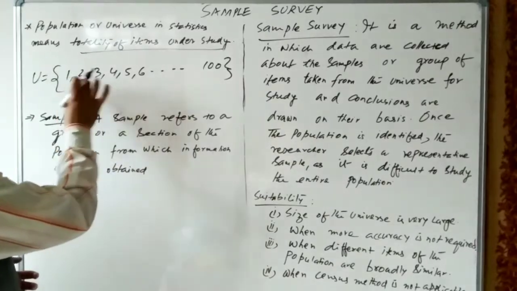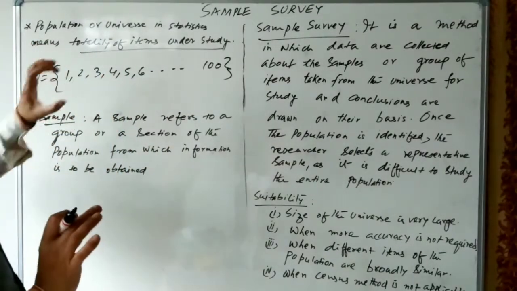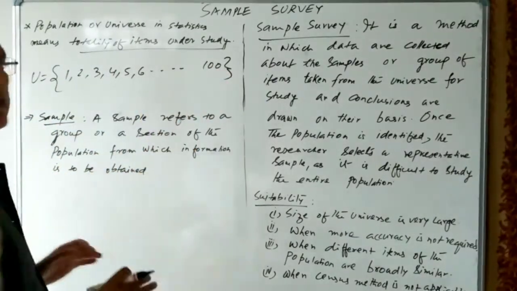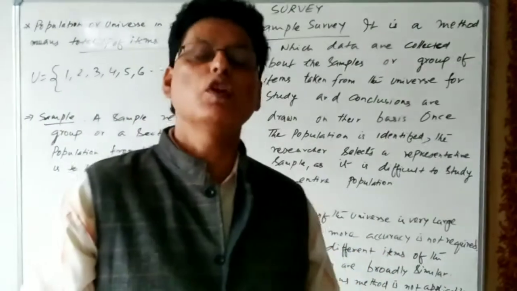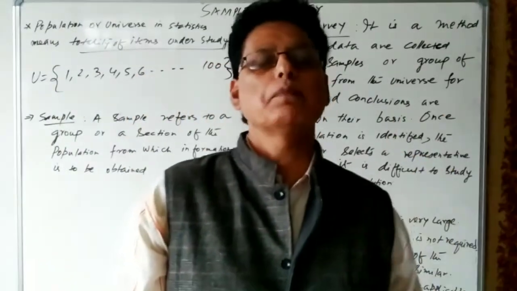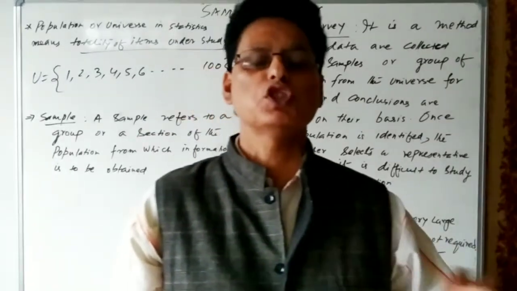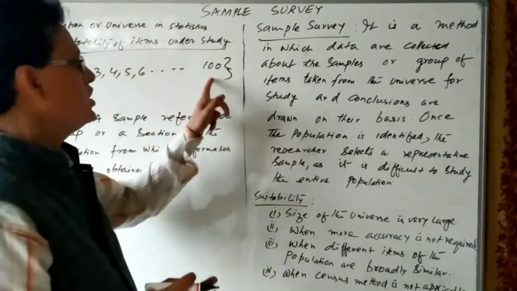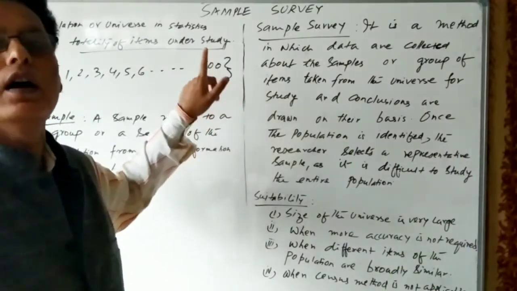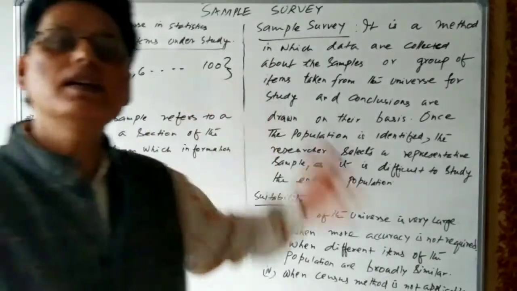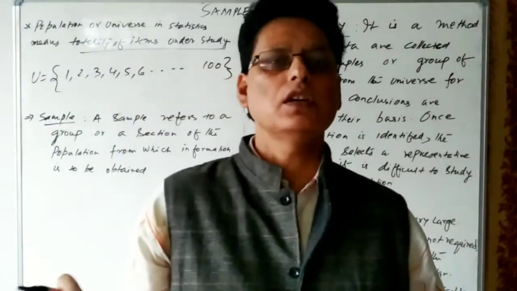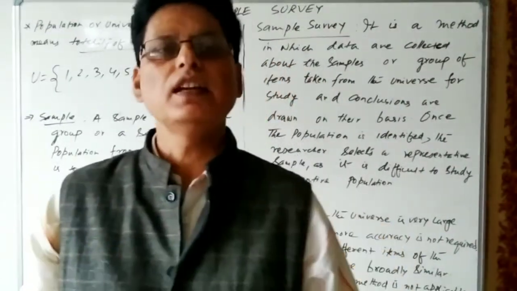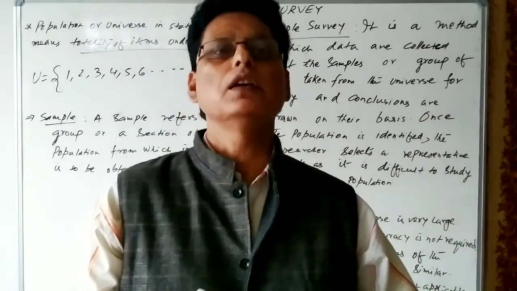So under the census method, the investigator will go to each and every household and gather the information, and will ask what is your family income, how many members are there, how much is the total family income. Then that information will be collected from each and every one of the 100 households, and on the basis of that, the average income of the family or the average income of that village can be represented.